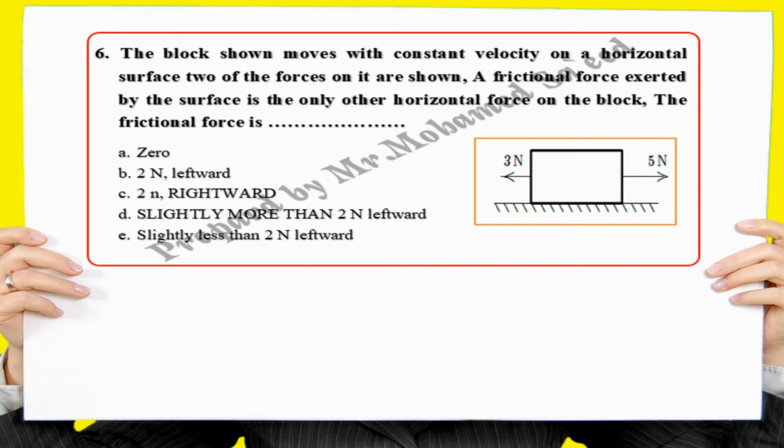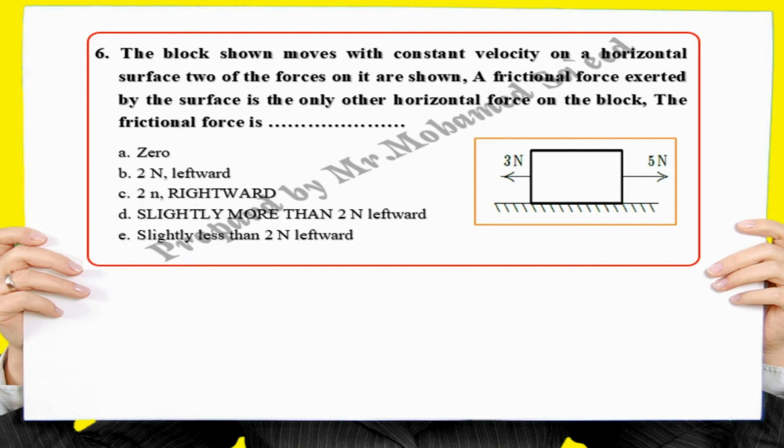The block shown moves with constant velocity on a horizontal surface. Two of the forces on it are shown. A frictional force exerted by the surface is the only other horizontal force on the block.